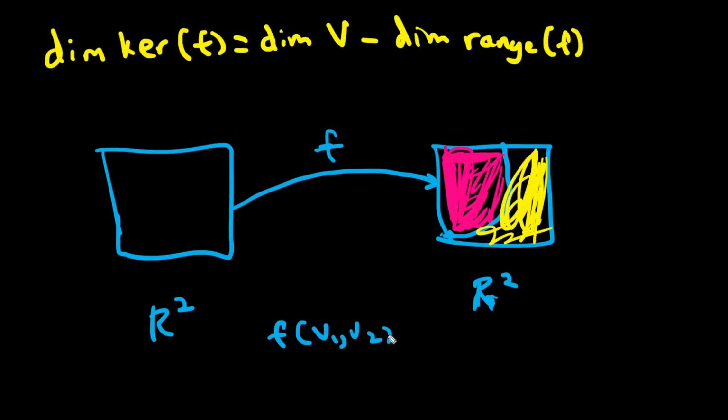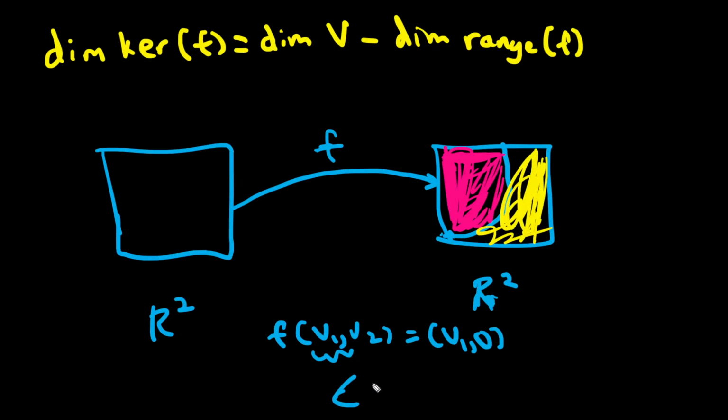It is a linear map, you can verify it yourself. As long as the first component is 0, f is just going to map this vector to 0. Regardless of what v2 is, it's just going to map to the 0 vector.